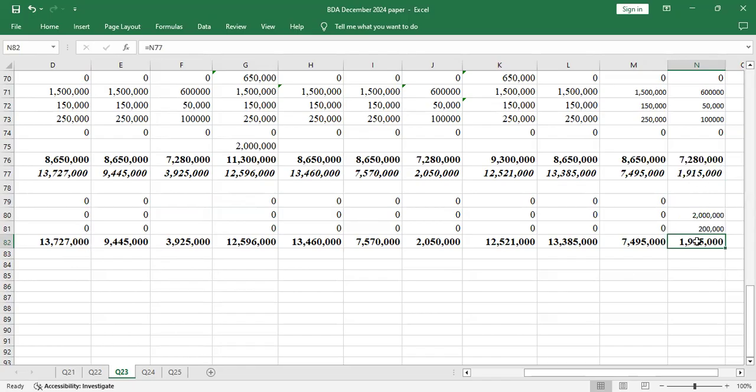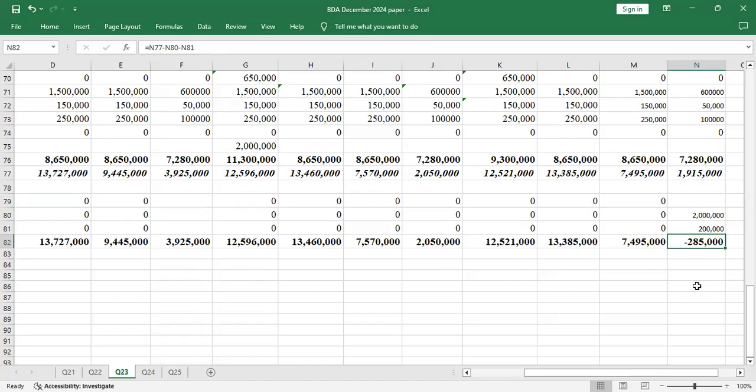Because it's the last one, there's no need of repeating the formula. So you just do the honorable thing. Just come here and pick the excess, minus, because you are paying installment, minus 2 million, minus that, which is 200,000.